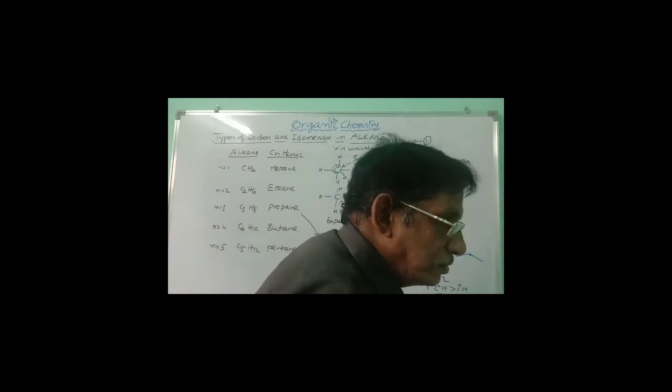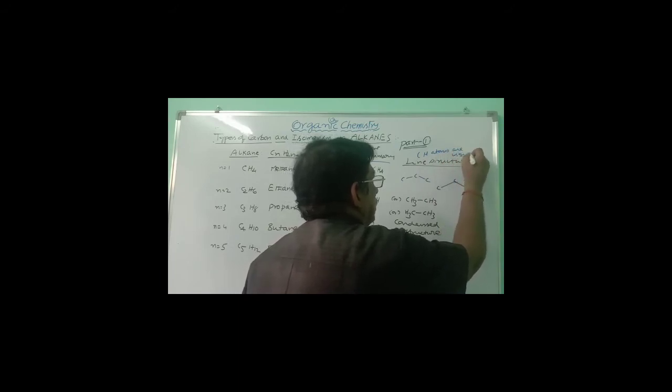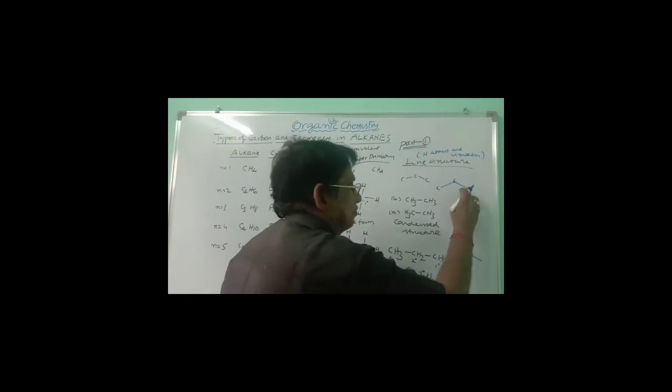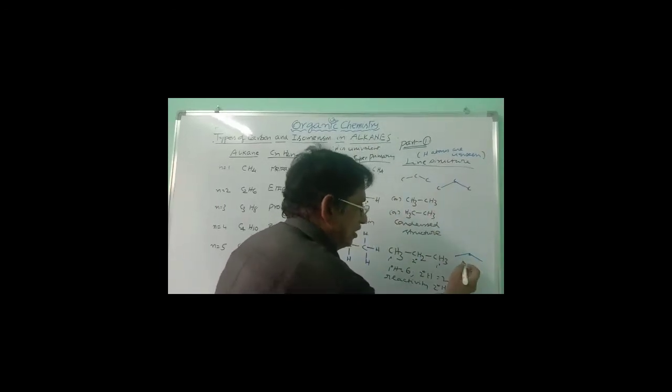In the line structure, hydrogen atoms are unseen. You need not write them. Already they are present. So here this carbon carries 3 hydrogens, this carbon carries 2 hydrogens, this carbon carries 3 hydrogens, and CH3, CH2, CH3 in the line structure is written like this.